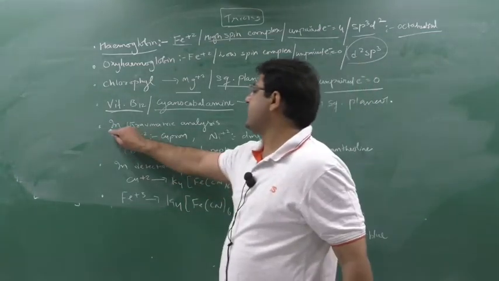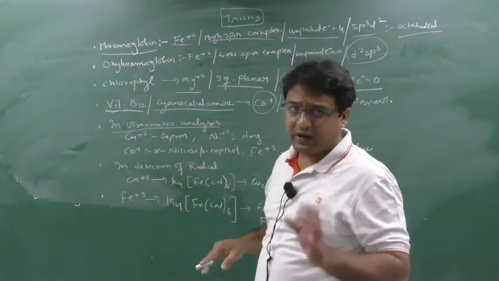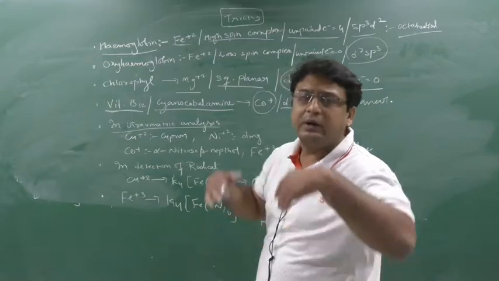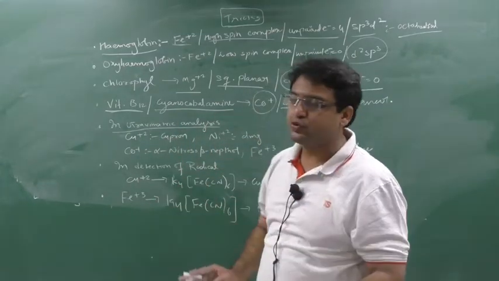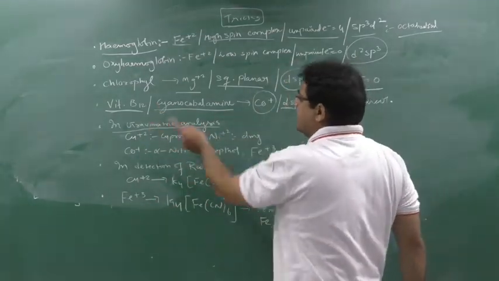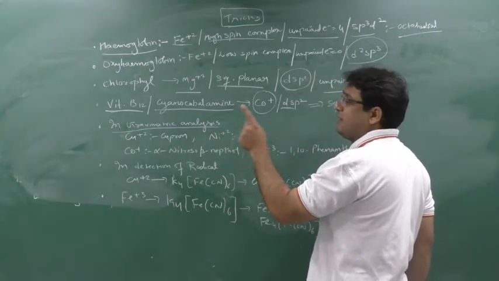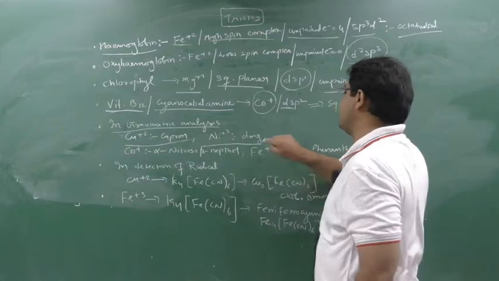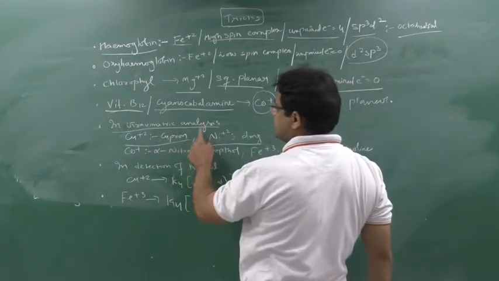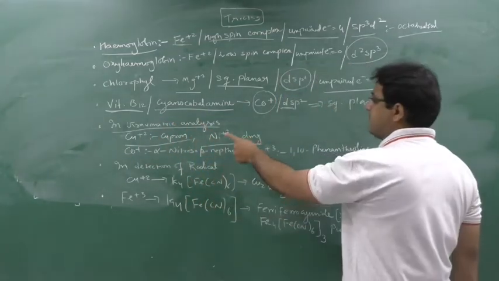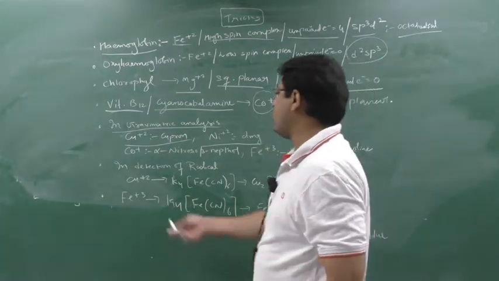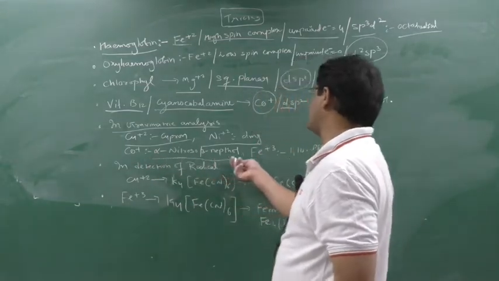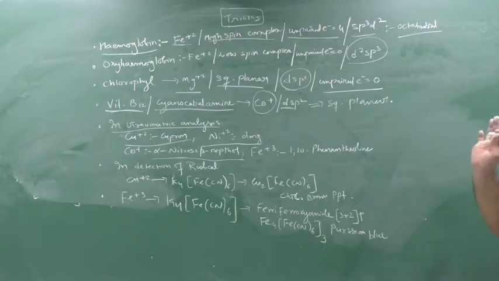Now gravimetric analysis. This is an analysis of metallic ions. It will come in future classes, but I have seen a question somewhere, so I am covering it.